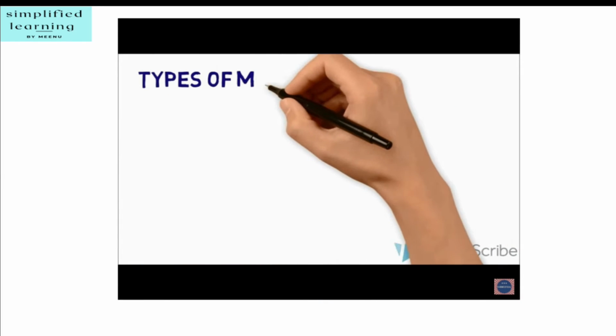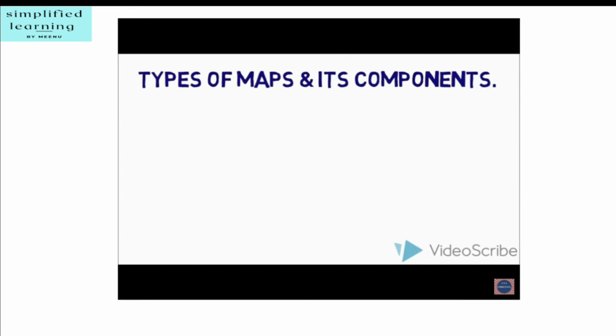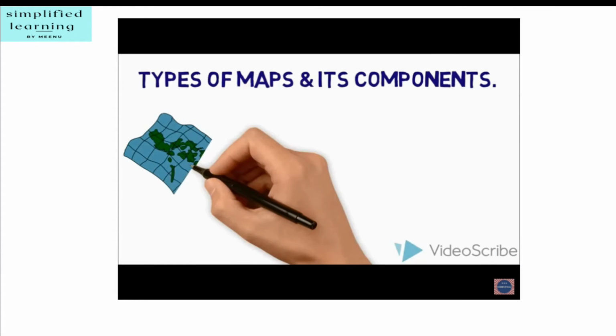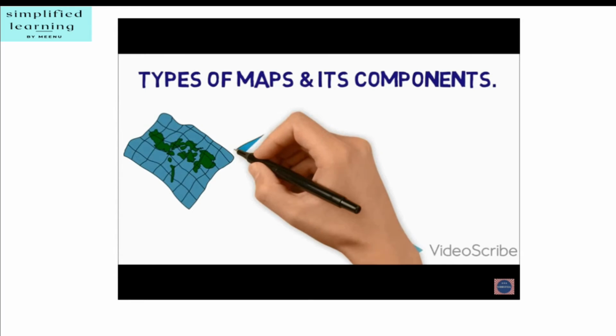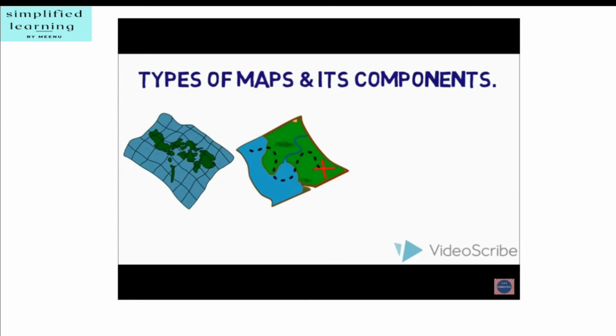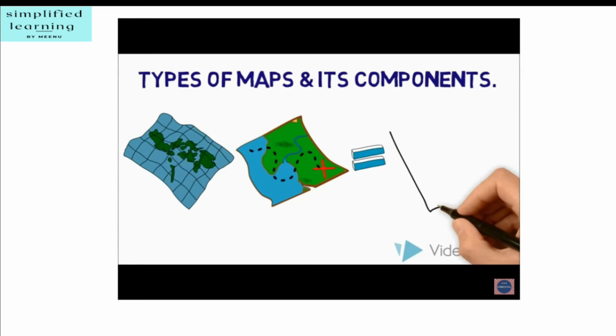Hello everyone, today we will understand types of maps and their components. A map is a representation or a drawing of the Earth's surface, or a part of it, drawn on a flat surface according to a scale. Maps are useful to us for various purposes. One map shows a small area and a few facts. Another map may contain as many facts as a big book.